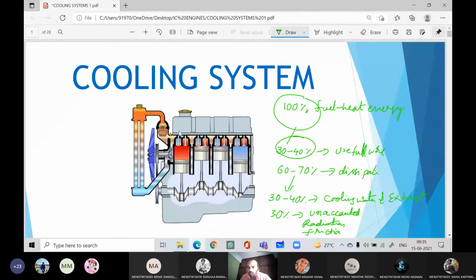So if we are in a position to dissipate the remaining 60 to 70% of heat, then only our engine or our system will work properly. If we are not in a position to dissipate this heat, overheating is the main problem. If we are unable to dissipate the unwanted heat from the engine, the overheating problem will arise and it will seize the engine. Therefore we need an effective cooling system for the functioning of any IC engine.